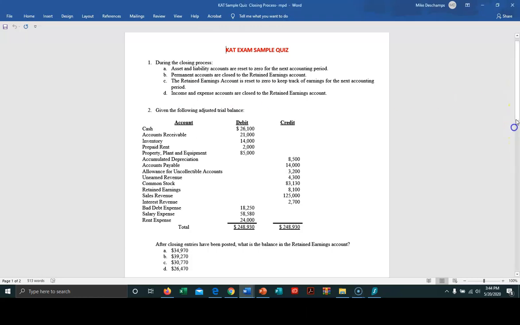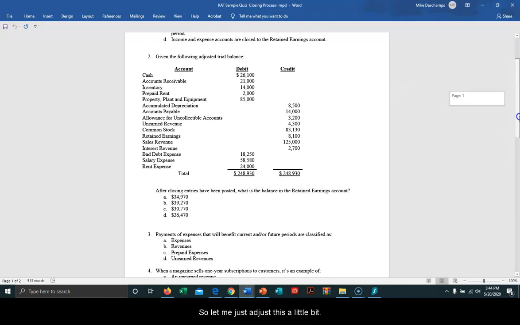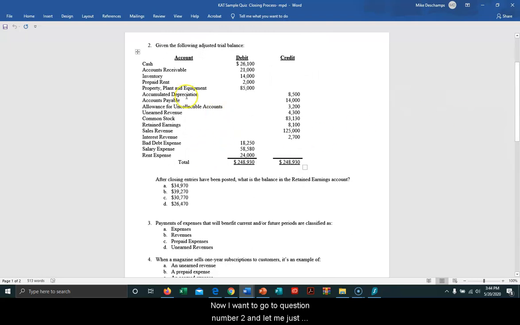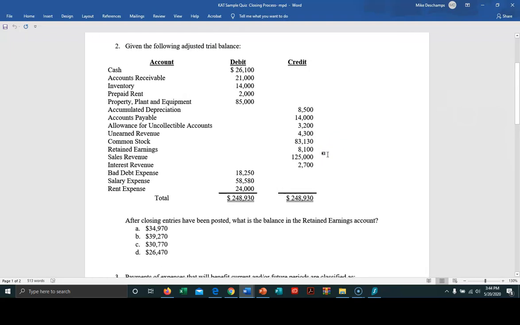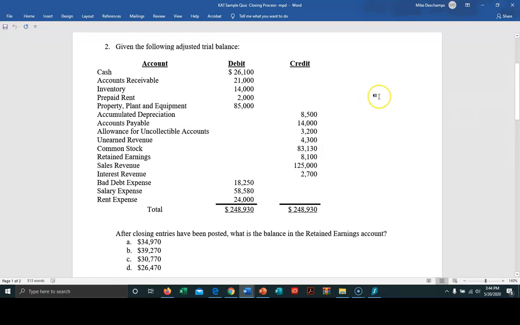All right, so let me just adjust this a little bit. And now I want to go to question number 2. And let me just expand the screen a little bit on that one. There we go. All right.